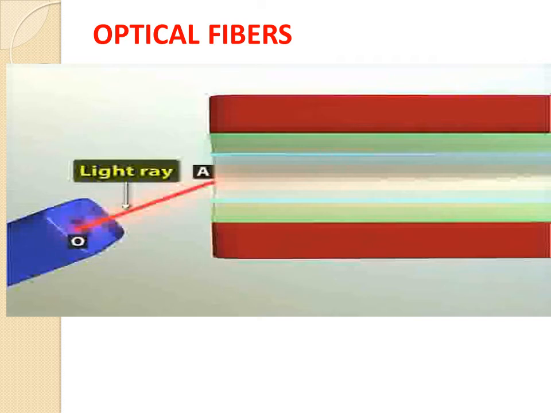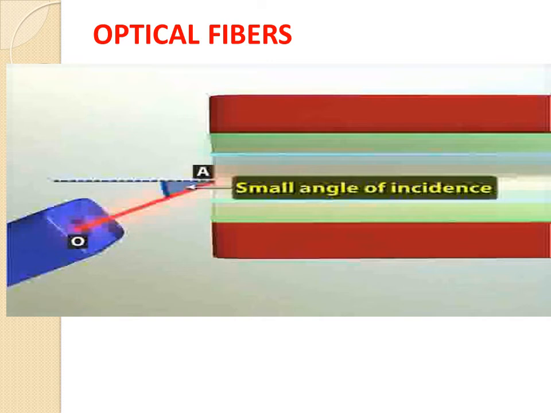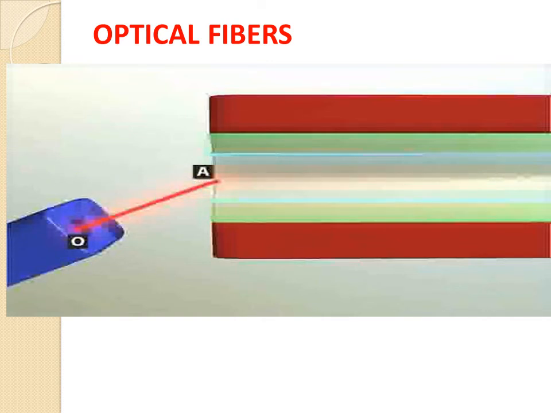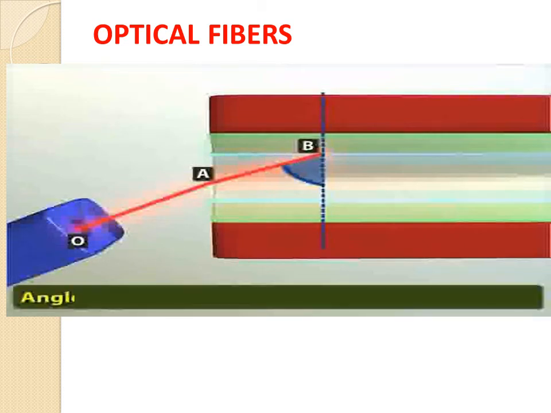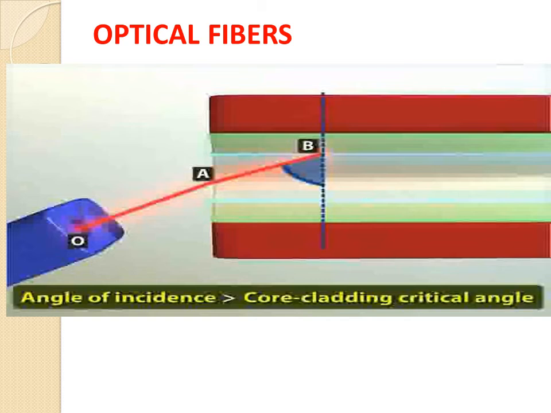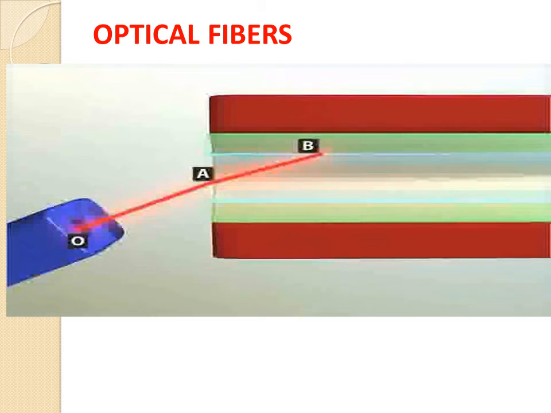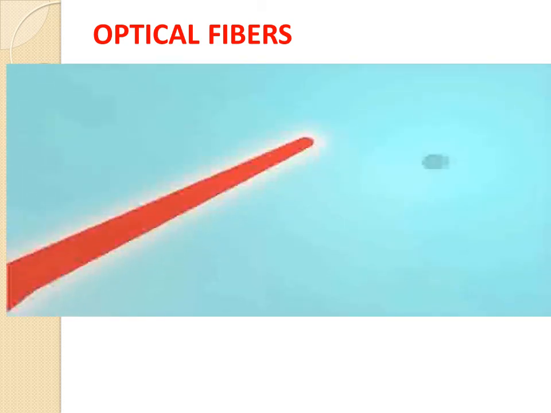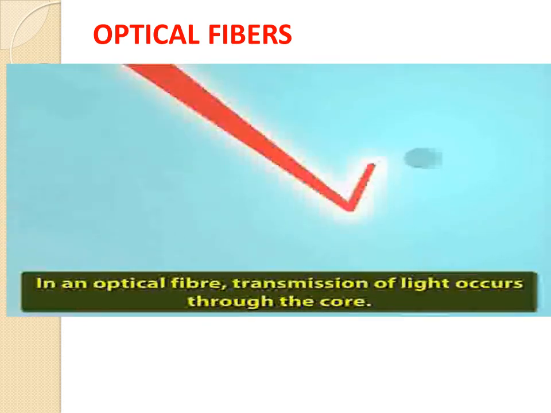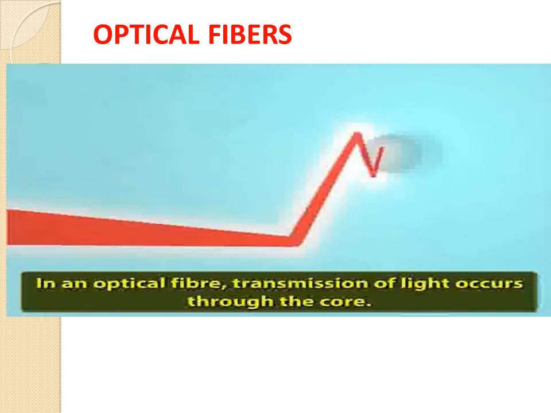A light ray, say OA, strikes one end of the optical fiber at a smaller angle of incidence. The light ray refracts and enters the core. The refracted ray, say AB, strikes the core-cladding interface at an angle greater than the core-cladding critical angle. Therefore, AB undergoes total internal reflection and is reflected back into the core as BC. So, in an optical fiber, transmission of light occurs through the core only.